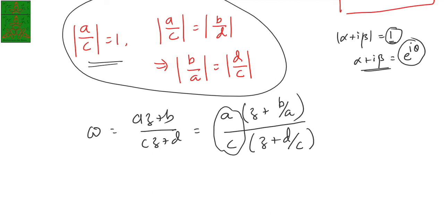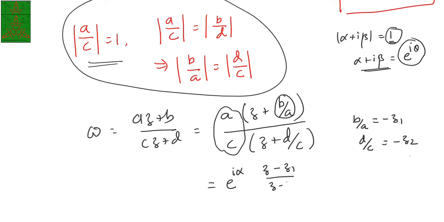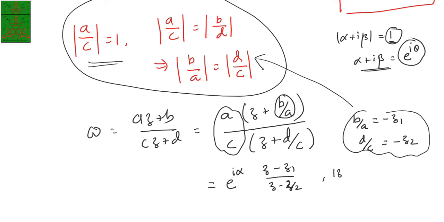So this a by c I just write down as e power i alpha. Now this b by a I just call as minus z1, and d by c I am just calling as minus z2. So that's why this is z minus z1 upon z minus z2. This is the quantity we get. Now what is the relation between this z1 and z2? Due to this, we'll have the modulus of z1 is same as modulus of z2. That we can note here. And alpha is a real number, which belongs to any real number you can take here.